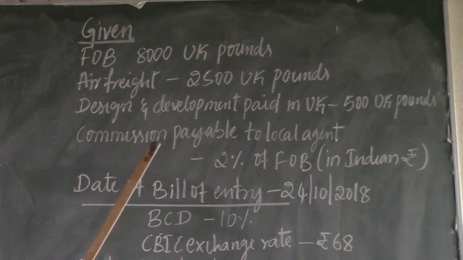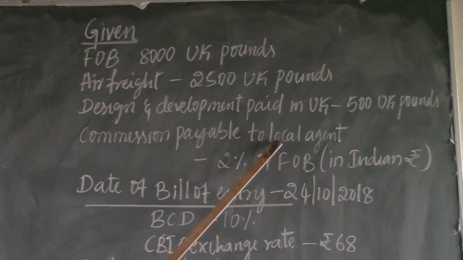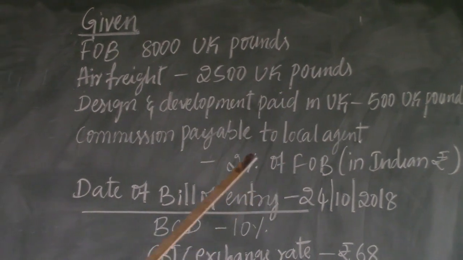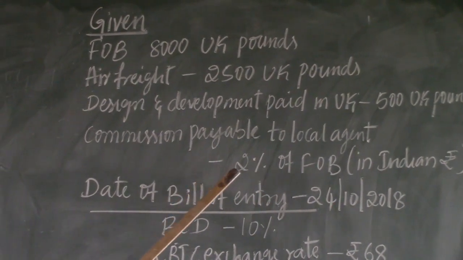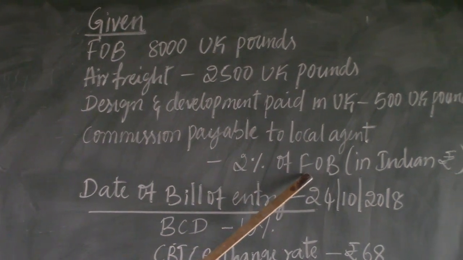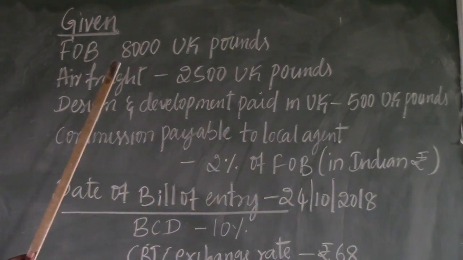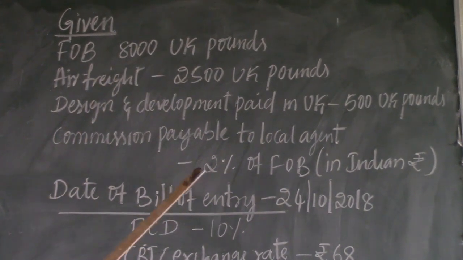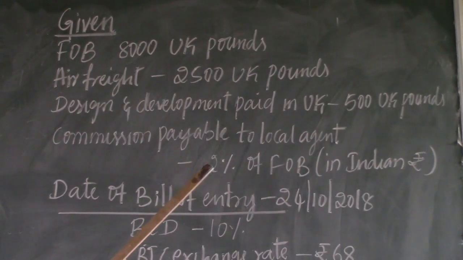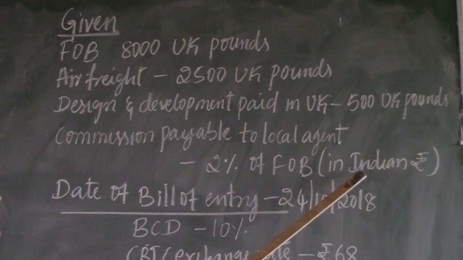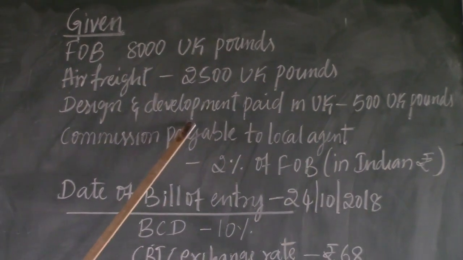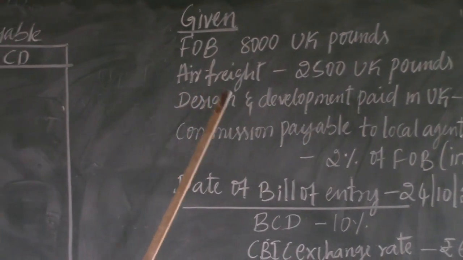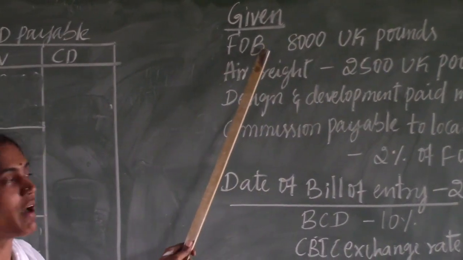Next point, commission payable to local agent. For the local agent commission, the amount is not given, but the percentage is given, that is 2% of FOB. The FOB value is given, so on this FOB value we need to calculate 2% and that is payable in Indian rupees. Whether the local agent commission is payable in India or outside India, both are inclusive in the FOB value.